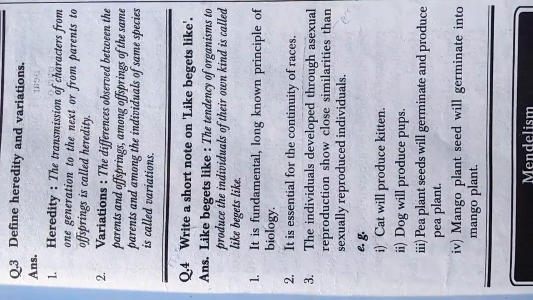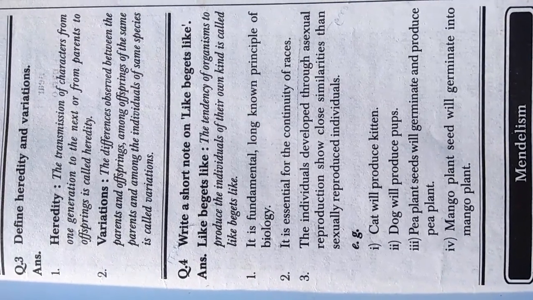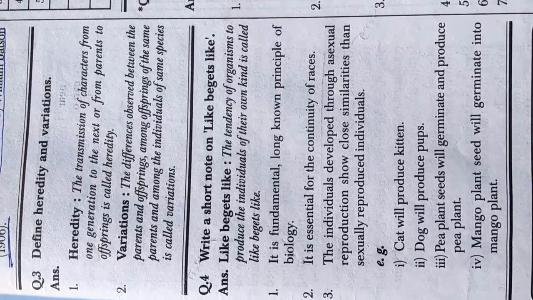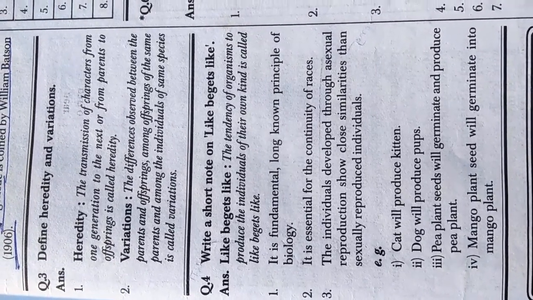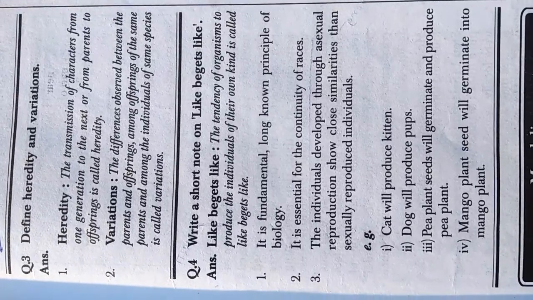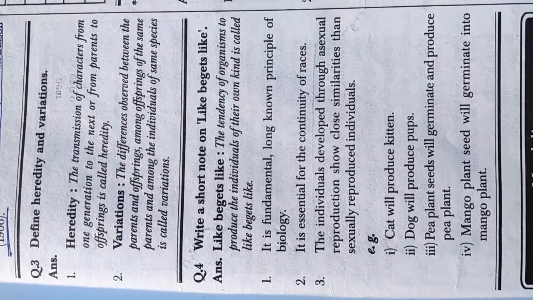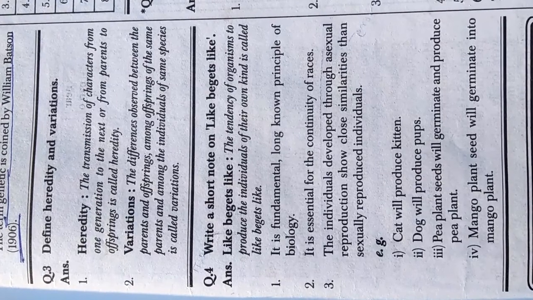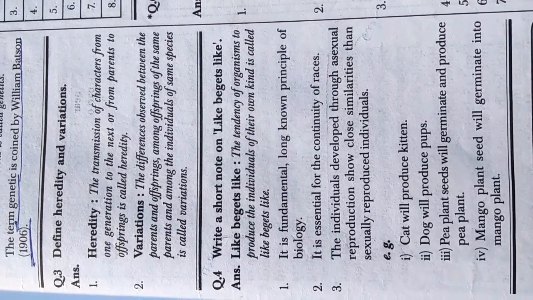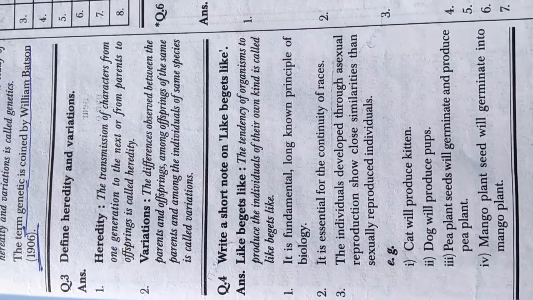Fourth question is write a short note on like begets like. The tendency of organism to produce the individual of their own kind is called like begets like. Point first is it is a fundamental, long known principle of biology. Second, it is essential for the continuity of races.